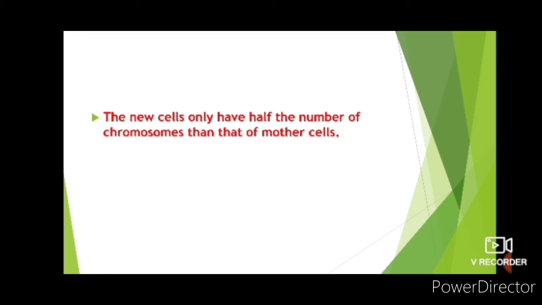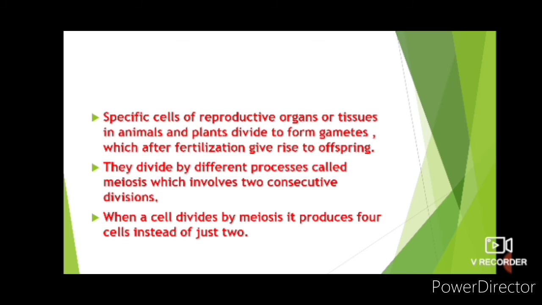The new cells only have half the number of chromosomes than that of the mother cell. In mitosis we have seen that identical cells are produced, but in meiosis the new daughter cells have half the number of chromosomes of the mother cell.